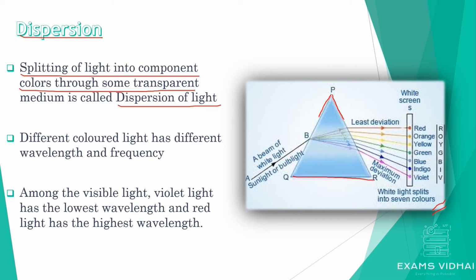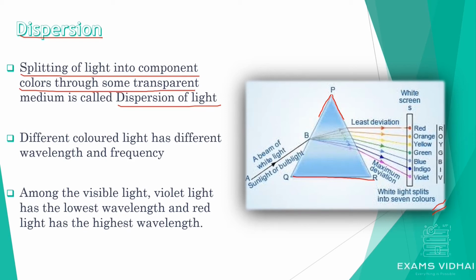If we understand why this is happening, the main phenomenon behind dispersion is refraction itself. When this ray of light, either sunlight or white bulb light, hits the surface and moves inside the glass prism, it gets refracted.